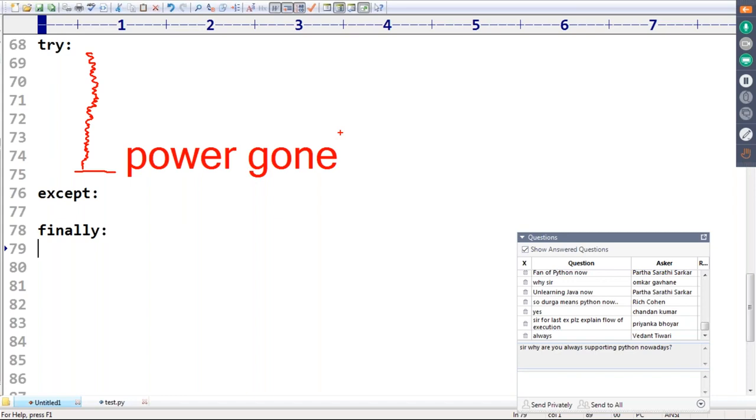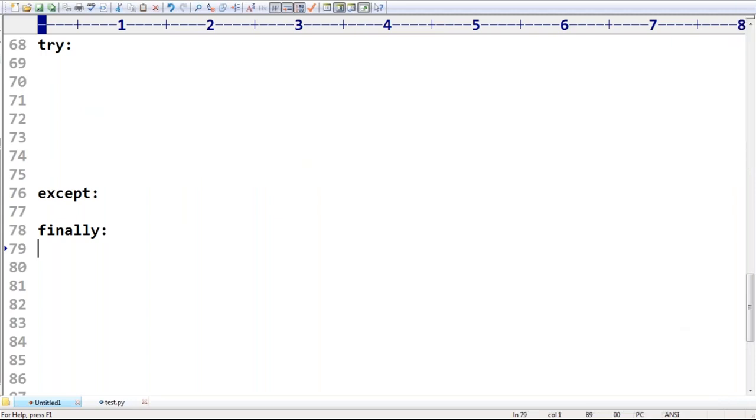Is the Python virtual machine going to say, oh power, please wait some time, because I have to execute the finally block compulsorily? After completing the finally block, if you want, power can go, no problem for me. Will the Python virtual machine convey that to the power? Current gone, no backup facility. In this case, will the finally block be executed or not? No chance at all.